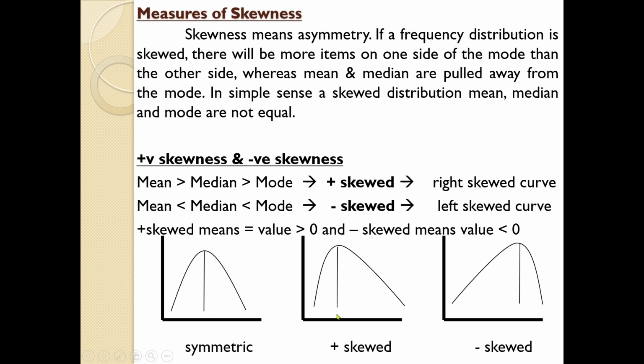But if it is positively skewed or negatively skewed, the answer will be here: it will be mean, the mode will be somewhere here and median will be somewhere here. And in case of here, a similar situation, median will be here, mode will be here and mean will be here. This is how it will work out.